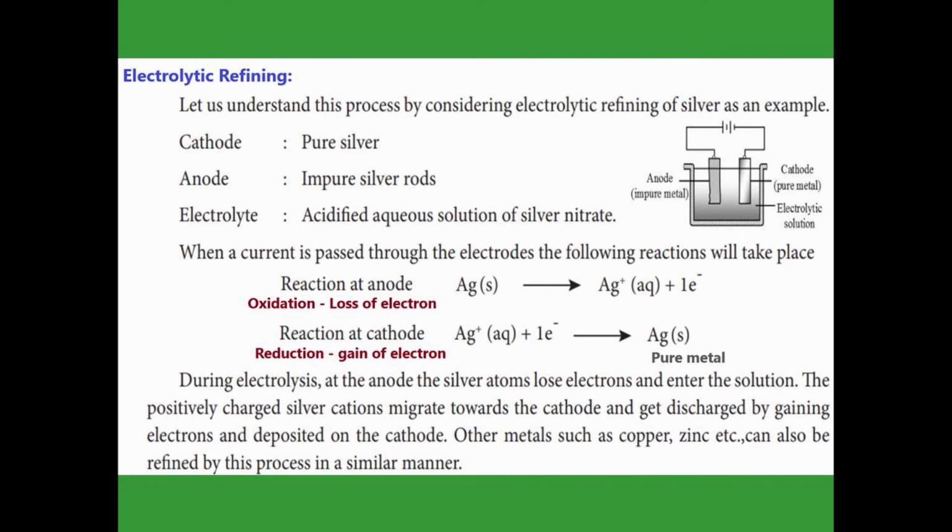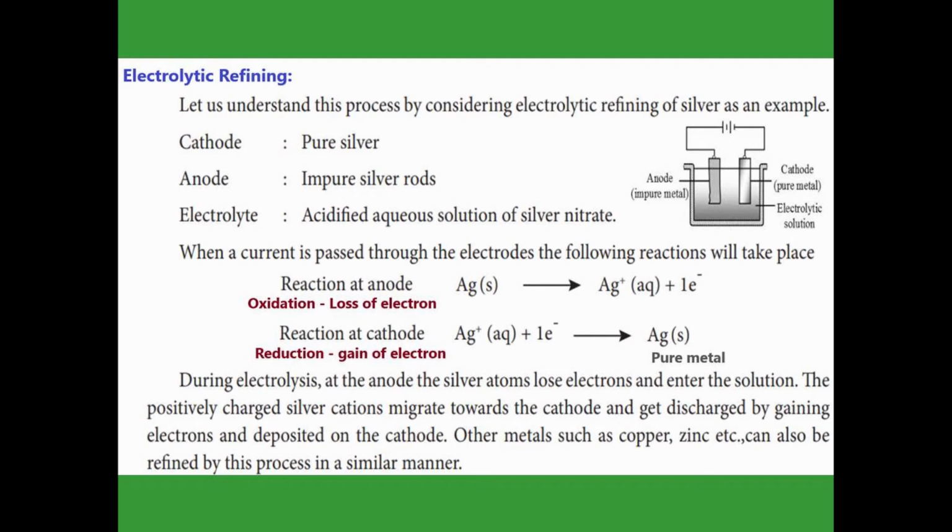Electrolytic refining. You can understand electrolytic refining by seeing the electrolytic refining of silver. First of all, the cathode, we take the cathode as pure silver. Then the anode contains an impure silver rod. And the electrolyte is the liquid part between the cathode and anode. The liquid we use here is an acidified aqueous solution of silver nitrate. Then afterward we pass the current.